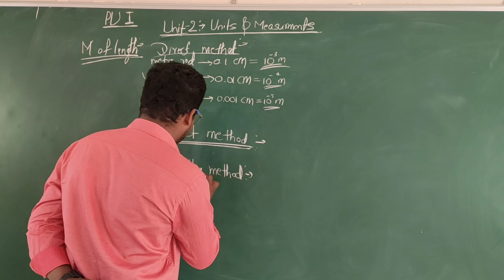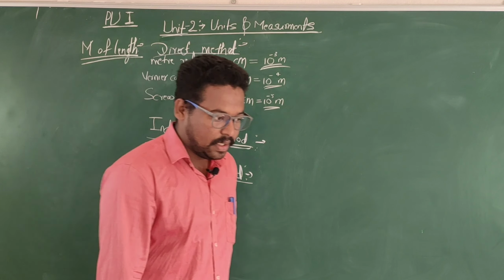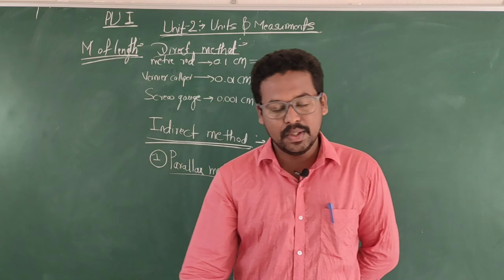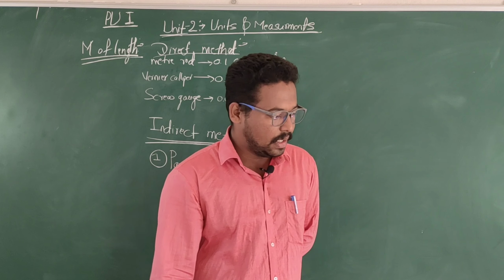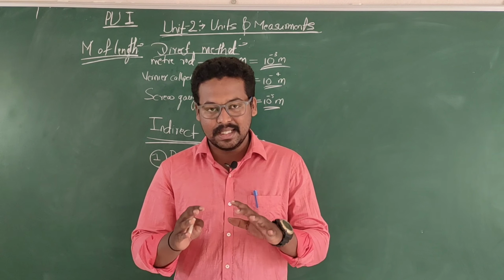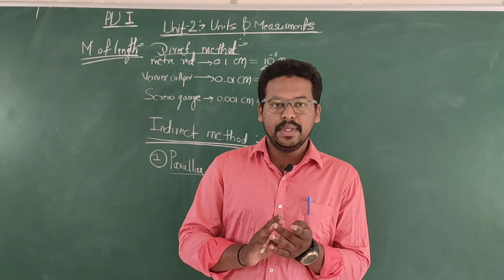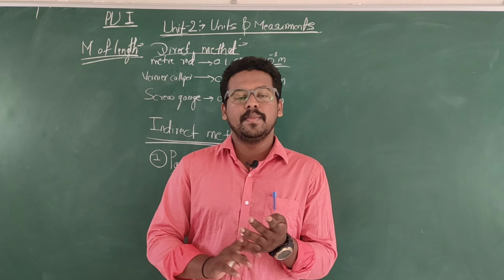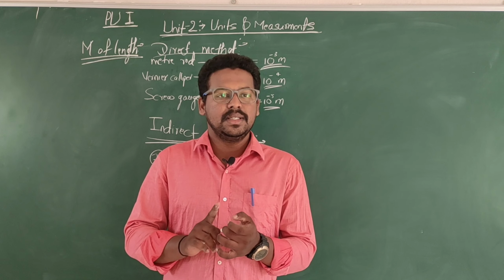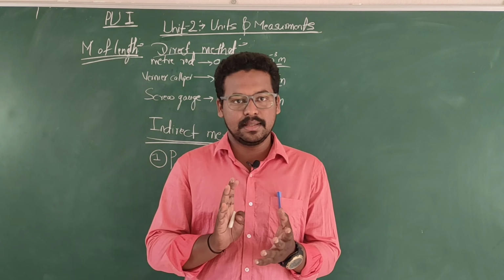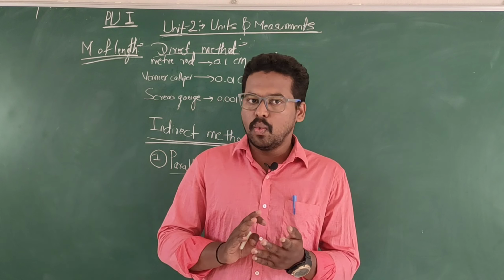Parallax method. What do you mean by parallax method? Parallax method is the method used to find the distance between the planets and stars. It is an indirect method of measuring the distance of planets and stars. If you are asked to write what is parallax method, you write this.